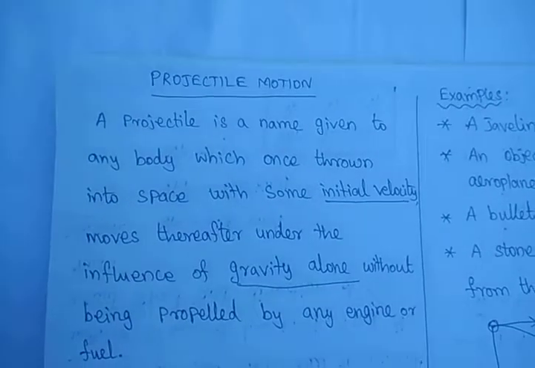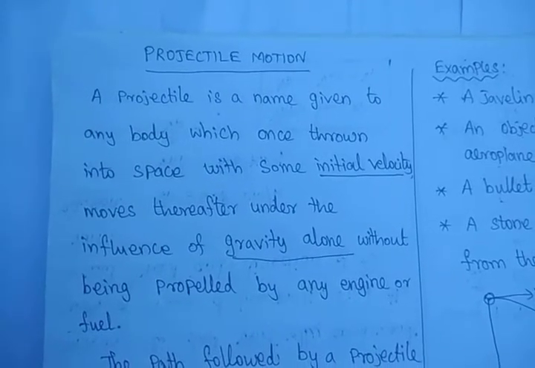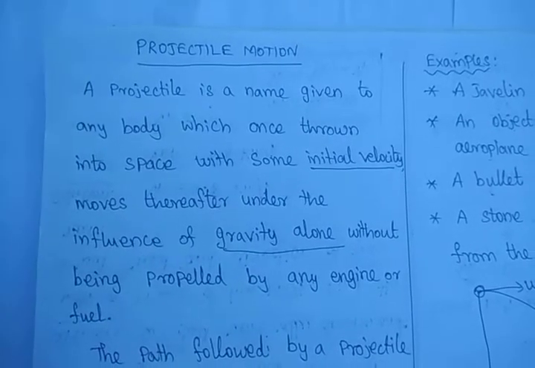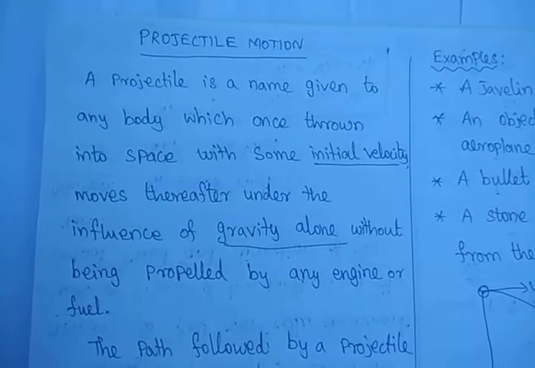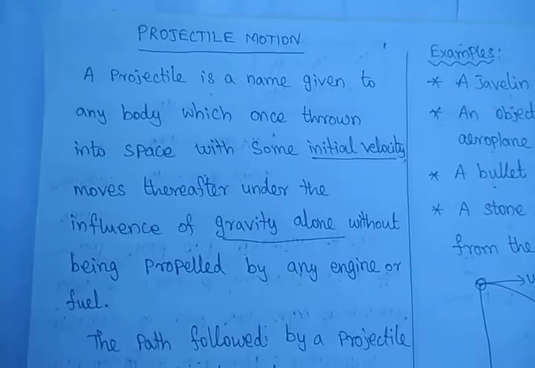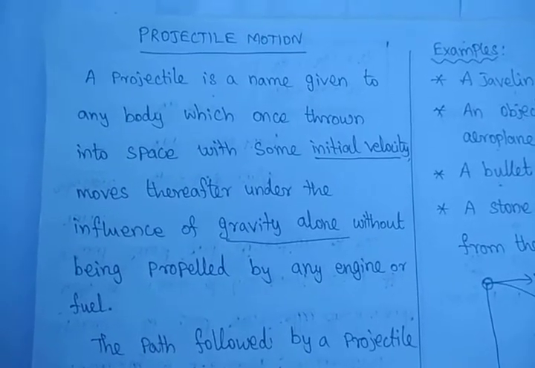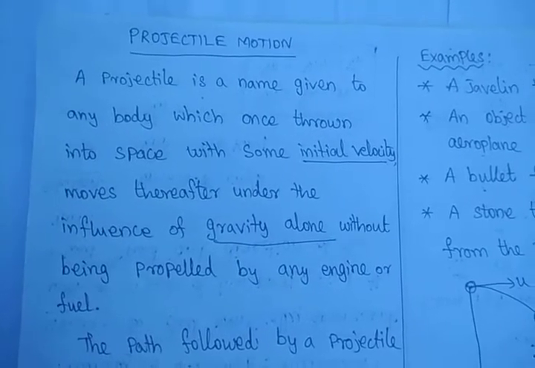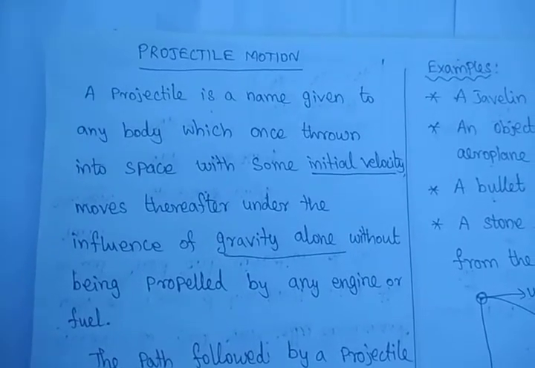Dear students, in this session, we are going to learn about projectile motion. What is projectile motion? A projectile is a name given to any body which, once thrown into space with some initial velocity, thereafter moves only under the influence of gravity alone. There should not be any external force given by an engine or a fuel. So very simple, students: just throwing a stone into space, or a fielder throwing a ball from the boundary to the wicket keeper. That is projectile motion.